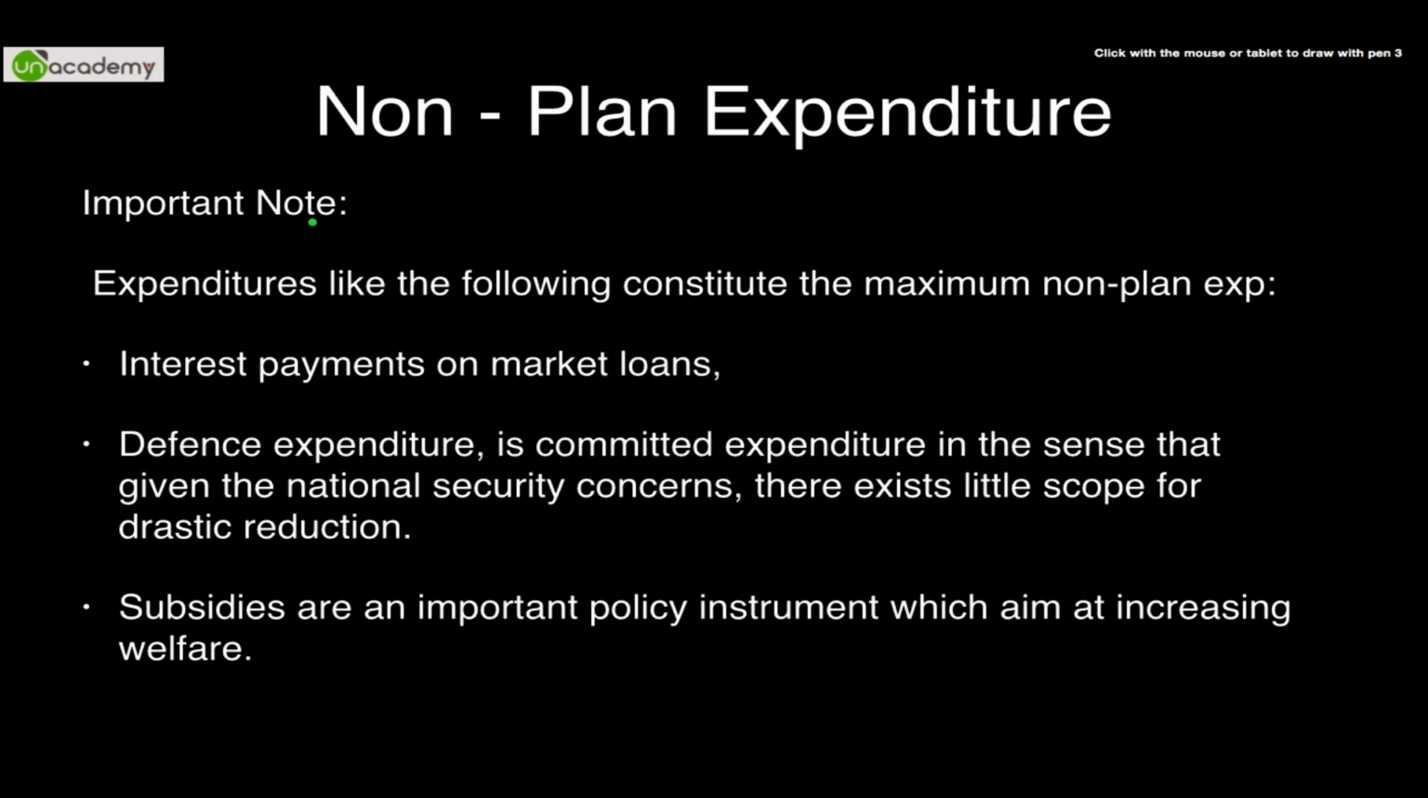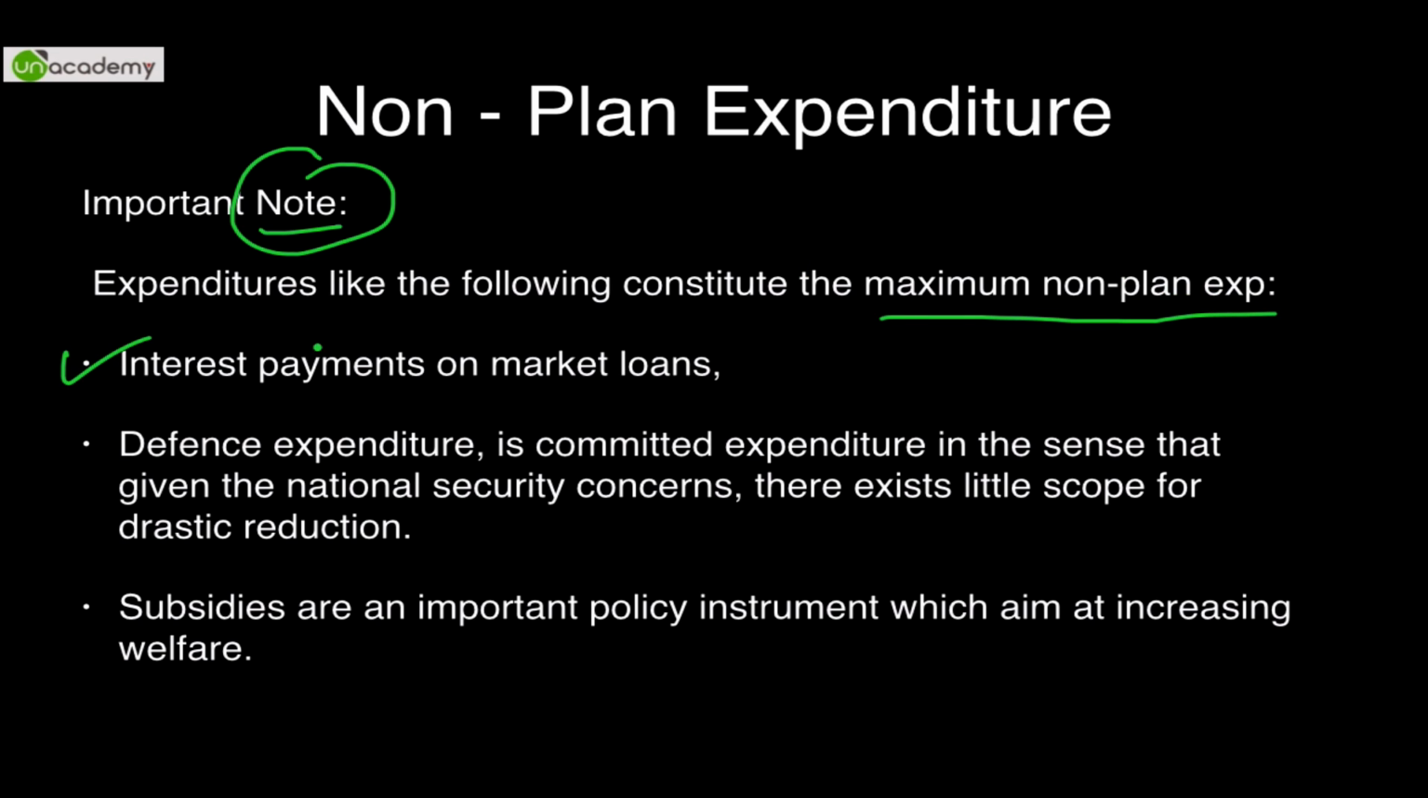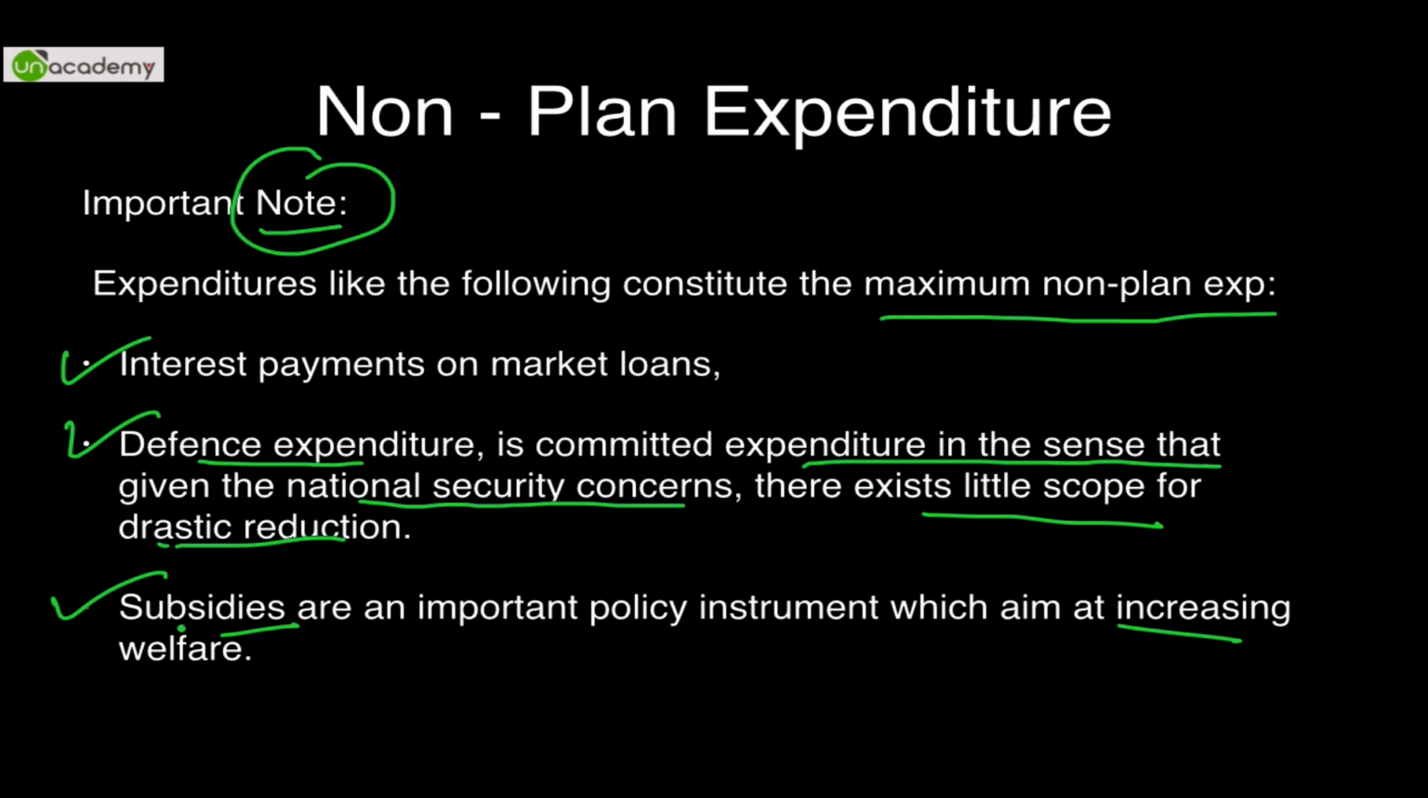Important notes regarding non-plan expenditure: expenditures like the following constitute the maximum non-plan expenditures. First is interest payments, as we had just understood. Defense expenditure, again we have understood this, is committed expenditure in the sense that given the national security concerns, there exists little scope for drastic reduction. Hence this has to be done. Subsidies, as you know that we are a welfare state, so subsidies. All these constitute the maximum amount of non-plan expenditures in our country.